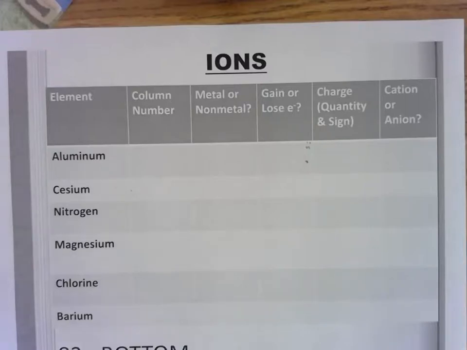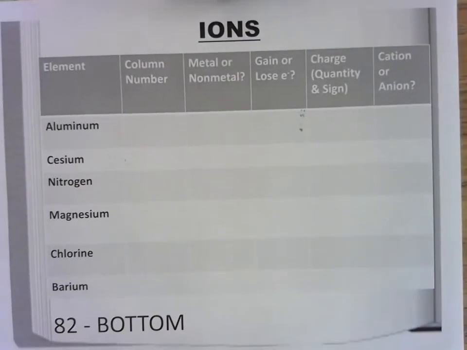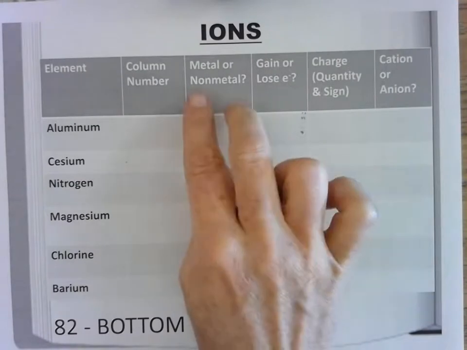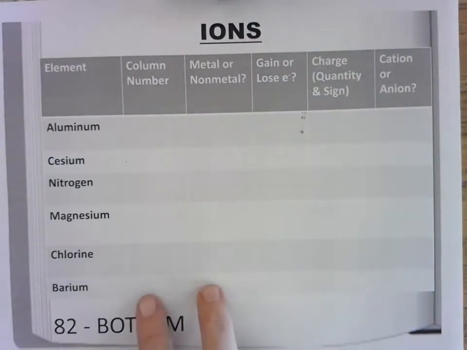Now we're going to figure out a whole bunch of ions. On the bottom of page 82, you should have this chart. You have a bunch of elements. We're going to identify their column numbers or group numbers, whether or not they're metals or non-metals. We're going to do these two things because it's going to tell us